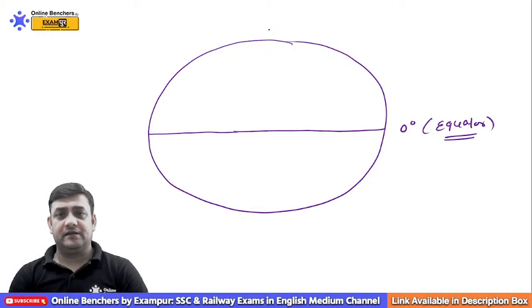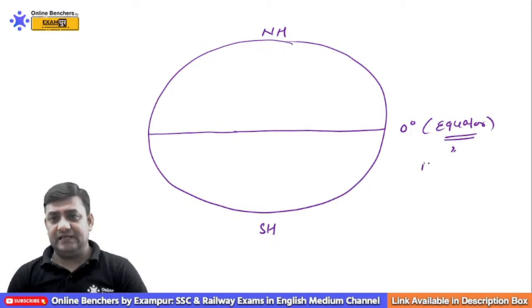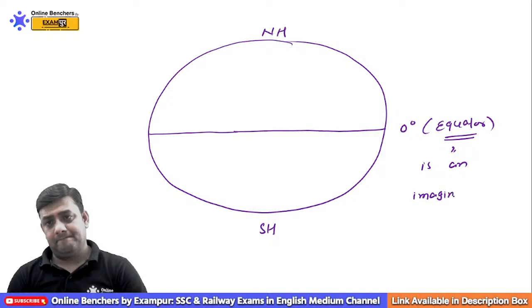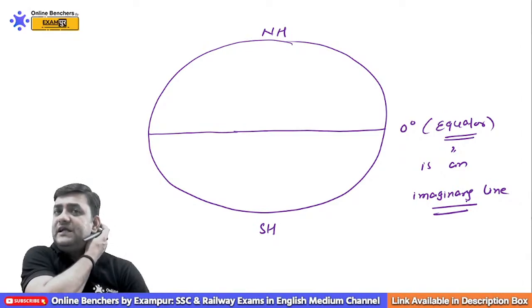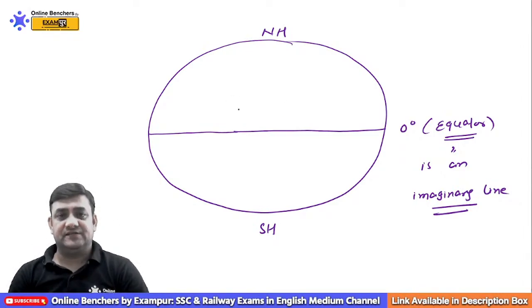This equator divides the Earth into 2 equal hemispheres, northern hemisphere and southern hemisphere. And this equator is basically an imaginary line that passes through the middle of our Earth and divides the Earth into 2 equal hemispheres.